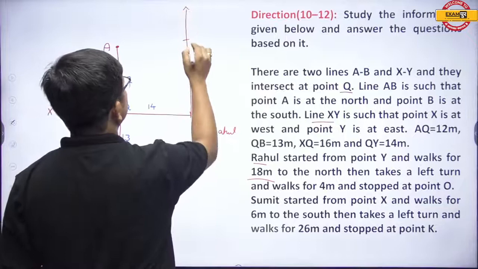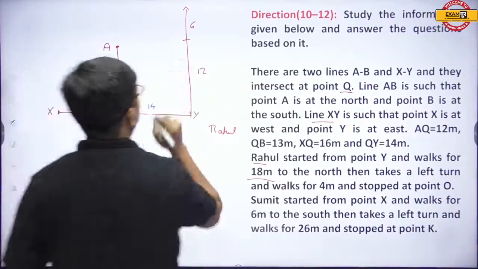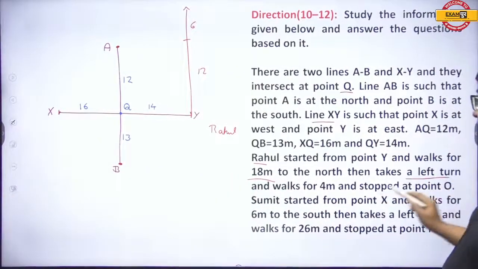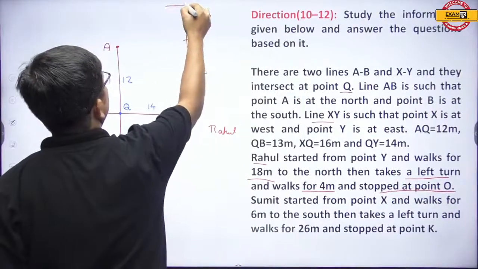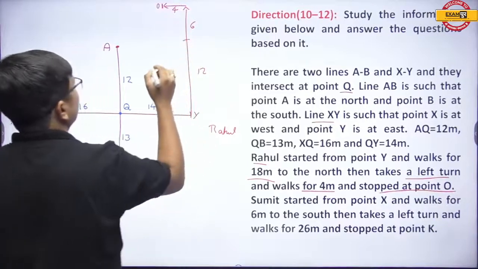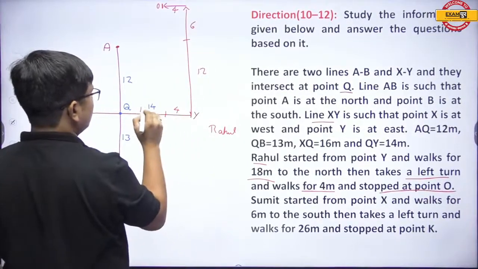Now 18 meters means if this is 12, even this is 12 and plus 6. Then further, Rahul takes a left turn, walks 4 meters and stops at point O. If this is 4, even this is 4, and this remaining part will be 10.